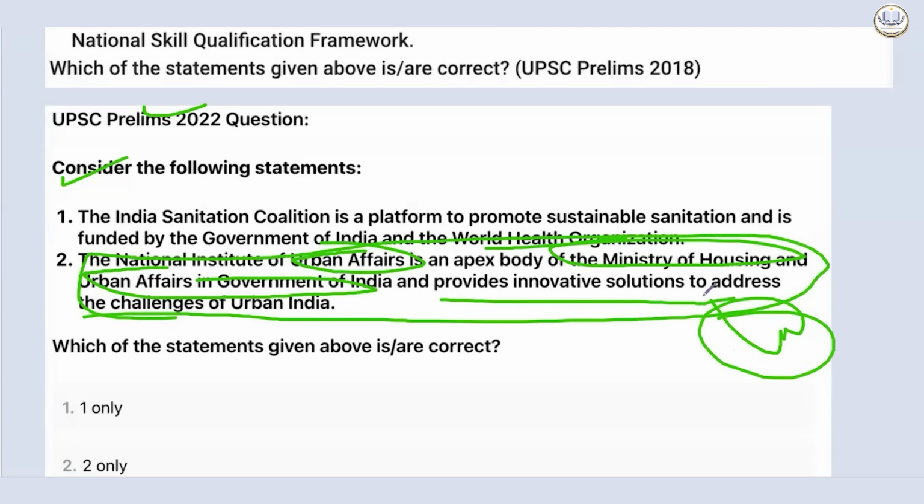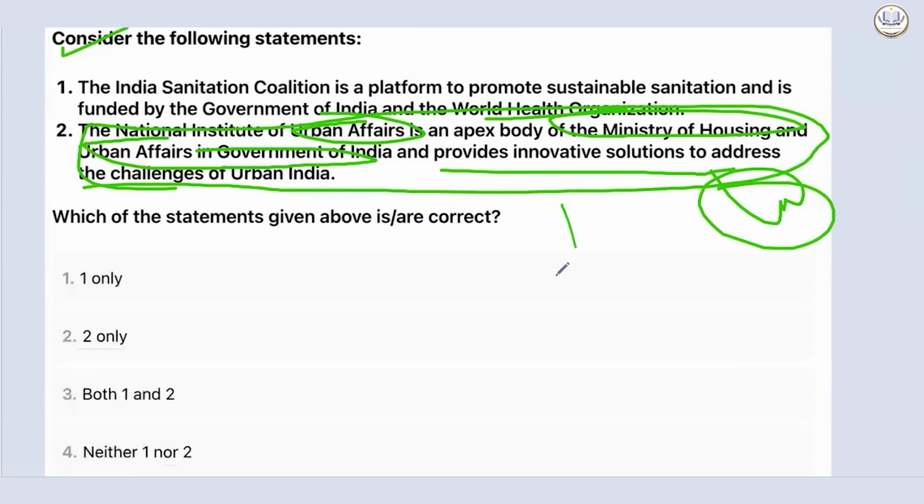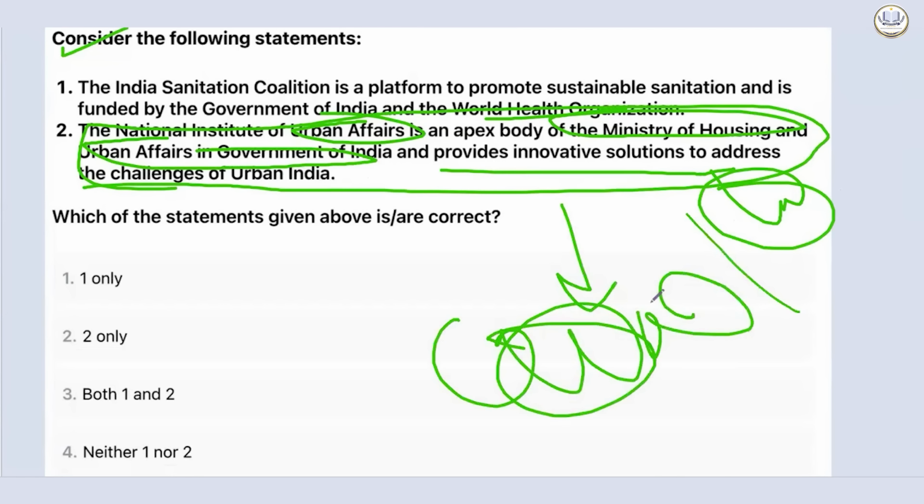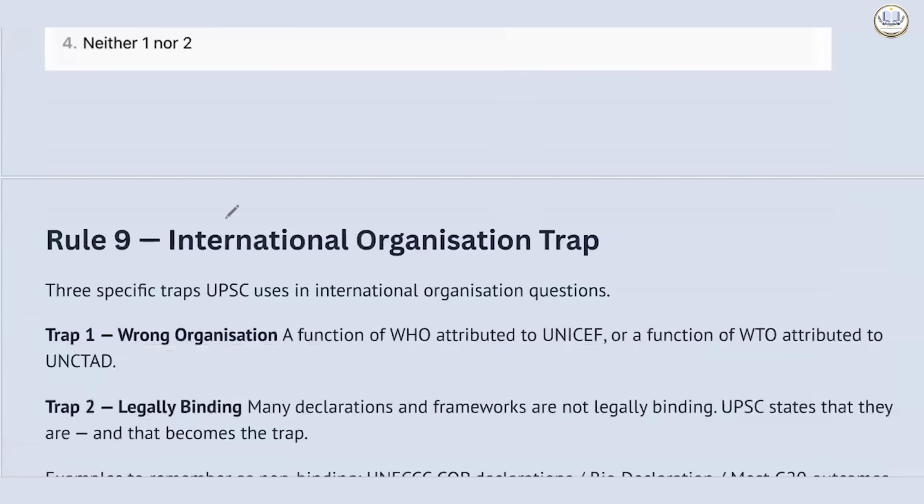So in any scheme, this is a very common trap used by UPSC so frequently. You have to become alert. Unless you are 100% sure, you have to make it incorrect.